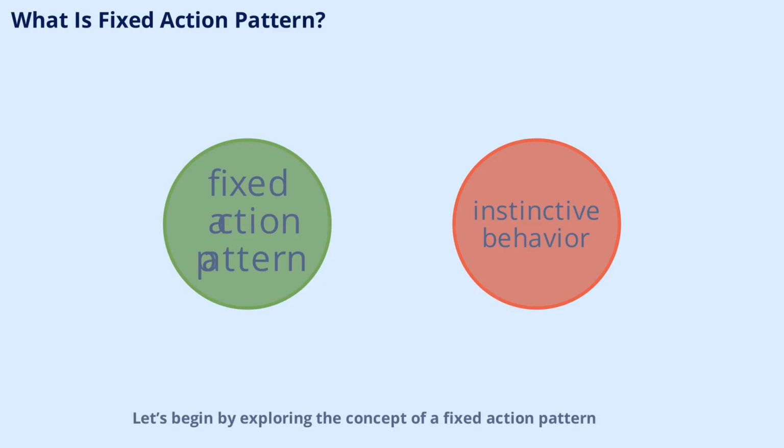Let's begin by exploring the concept of a fixed action pattern, often abbreviated as FAP. In animal behavior, a fixed action pattern refers to a sequence of instinctive behaviors that, once triggered by a specific stimulus, runs to completion without further influence from the environment. These patterns are hardwired into an animal's nervous system and are typically seen in behaviors essential for survival, such as mating rituals, feeding, or defensive actions. Understanding FAPs helps us appreciate how animals respond predictably to certain situations, revealing the fascinating interplay between genetics and behavior.